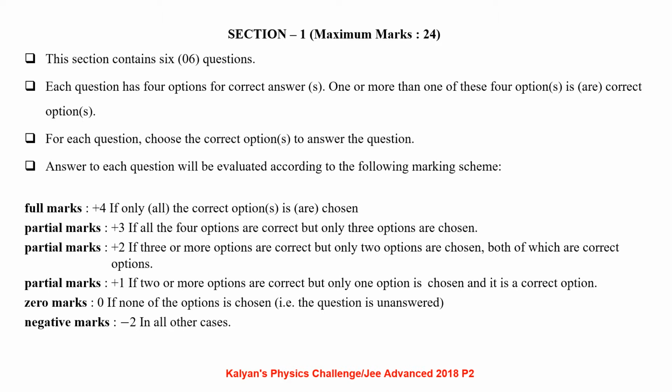Full marks, that is plus 4, if only all the correct options are chosen. Partial marks plus 3 if all 4 options are correct but only 3 options are chosen. Plus 2 if 3 or more options are correct but only 2 options are chosen, both of which are correct options. Plus 1 if 2 or more options are correct but only one option is chosen and it is a correct option. 0 marks if none of the options is chosen. Minus 2 in all other cases.